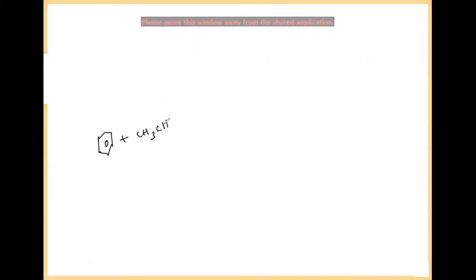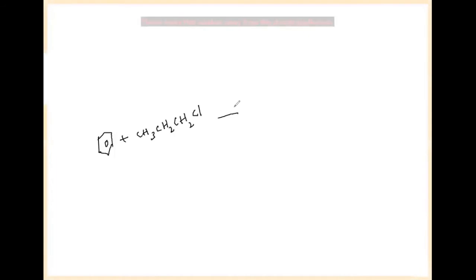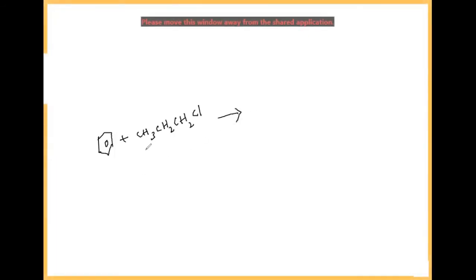CH3 CH2 CH2Cl. This is a Friedel-Crafts alkylation reaction. Here this part will be the electrophile. Generally we would get propyl benzene.